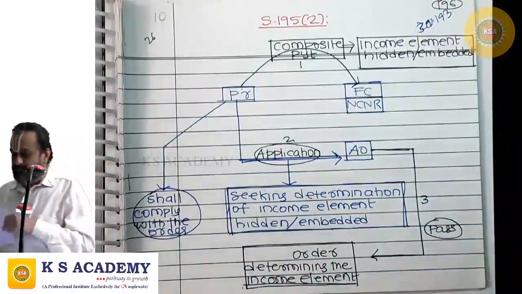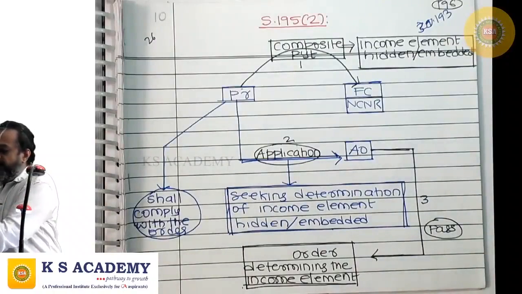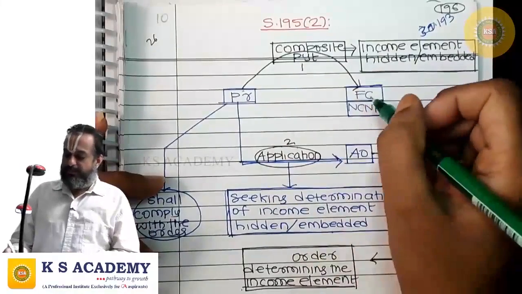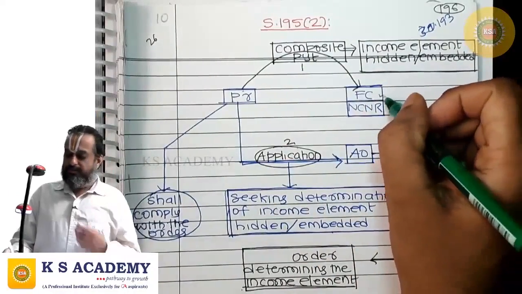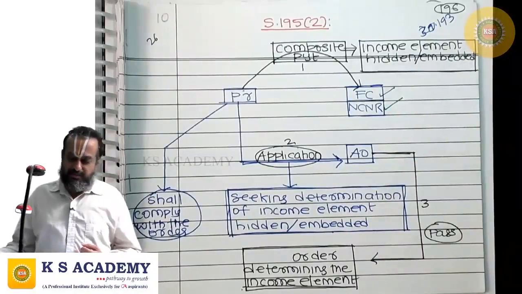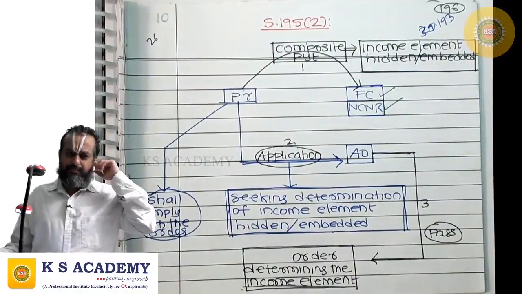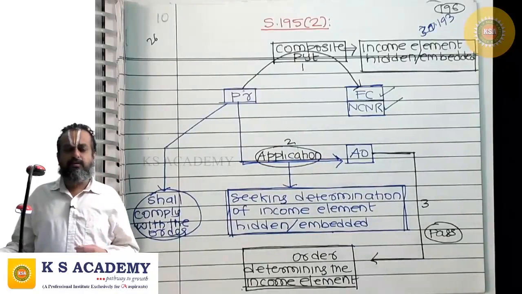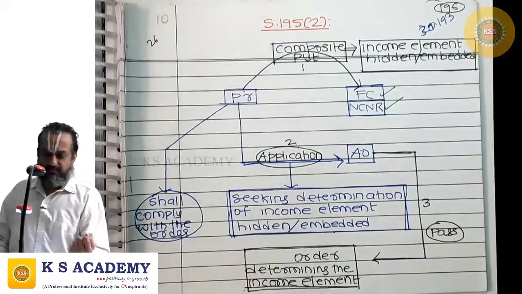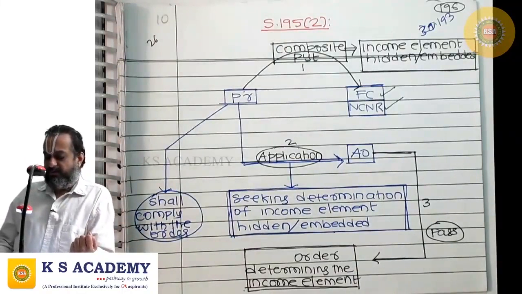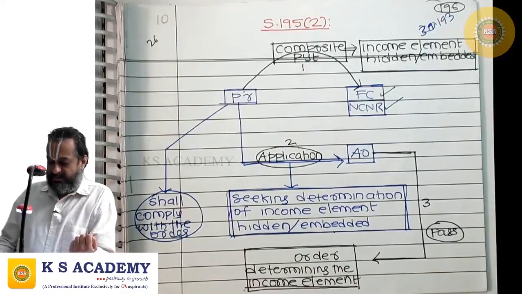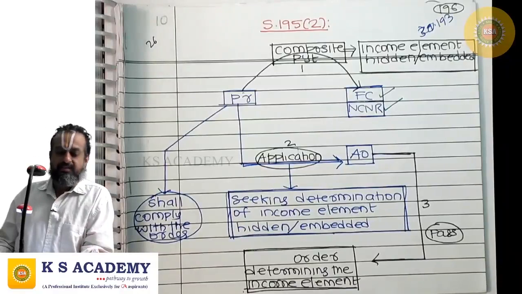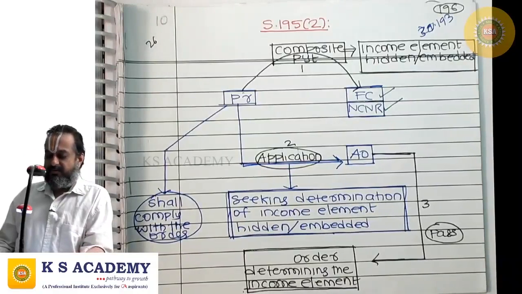Next is 195 subsection 2, where a composite payment is made to a foreign company or a non-corporate non-resident, which is not a pure income payment like interest or salary, but a composite payment like payment made to contractors or subcontractors. It is a composite payment made to the foreign company or non-corporate non-resident in which the income element is hidden or embedded. The entire amount is not representing income.